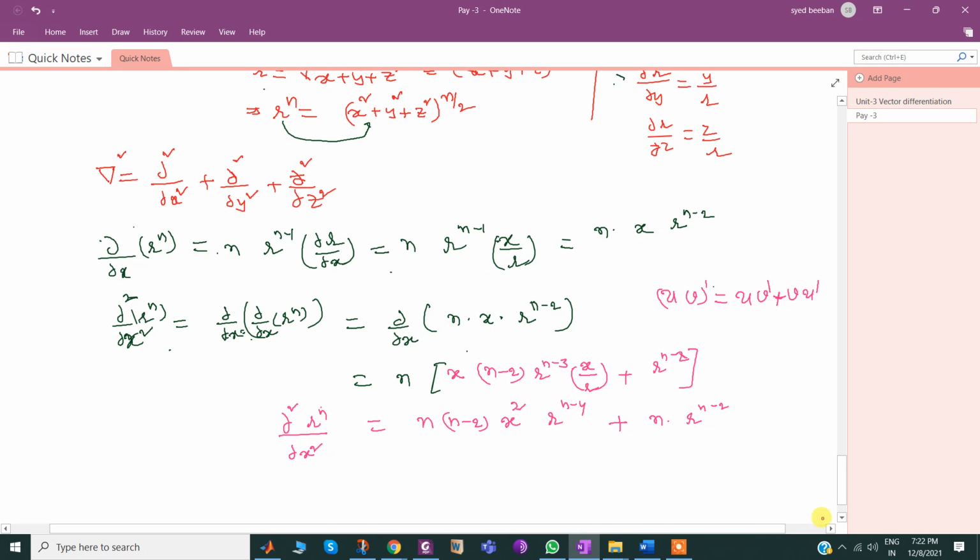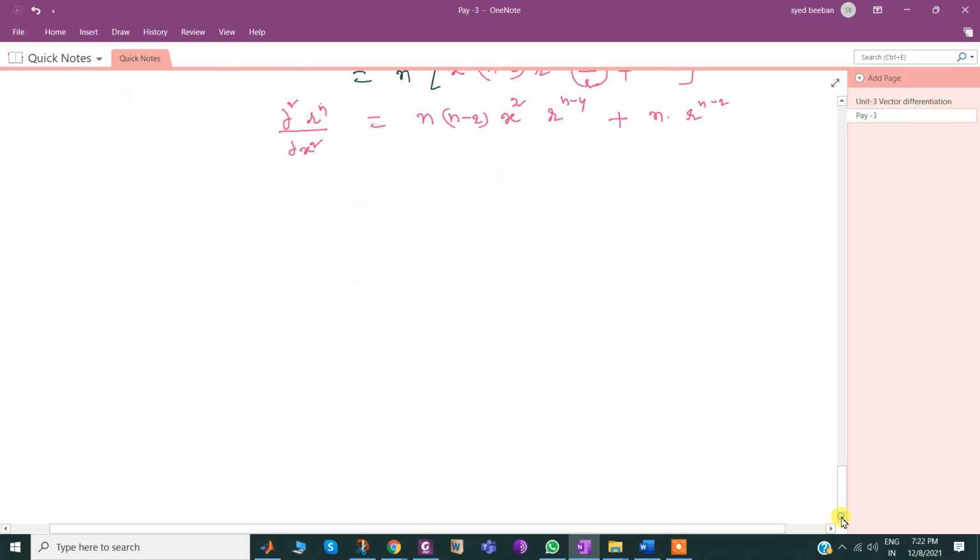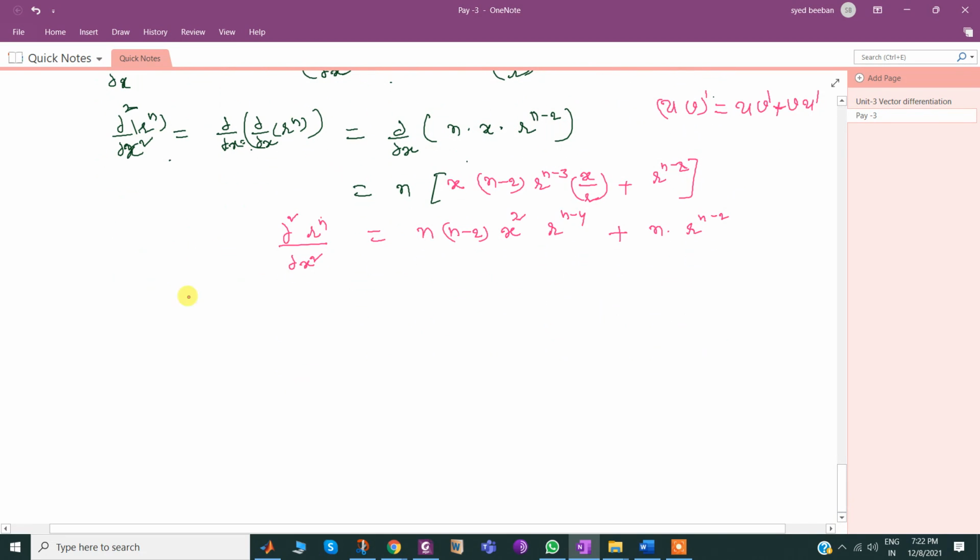Similarly, I may write with respect to y and with respect to z directly. ∂²r^n/∂y² equals n times (n-2) times y² times r^(n-4) plus n times r^(n-2). Similarly, ∂²r^n/∂z² equals n times (n-2) times z² times r^(n-4) plus n times r^(n-2).